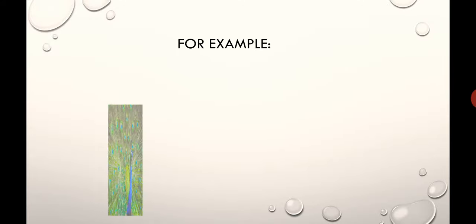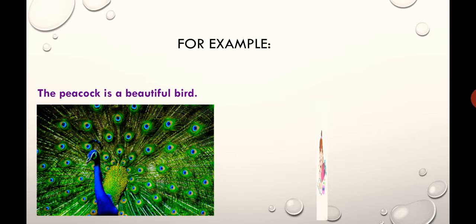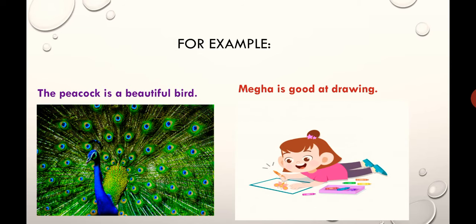Here are some examples for you. Look at the picture. First picture is about peacock. Peacock, wow, beautiful. So, the peacock is a beautiful bird. Next one. Megha is good at drawing. You can see in both the sentences, the peacock is a beautiful bird.